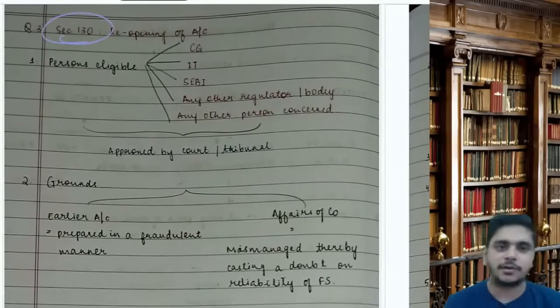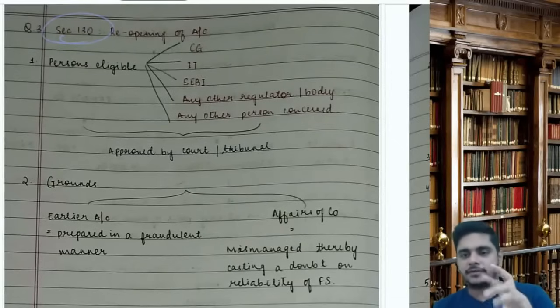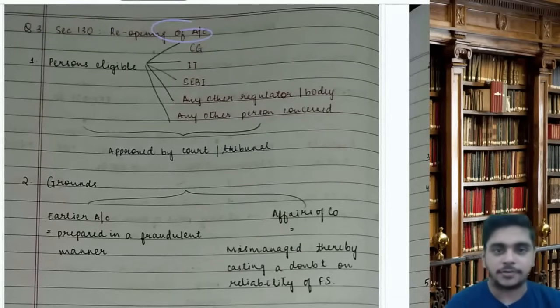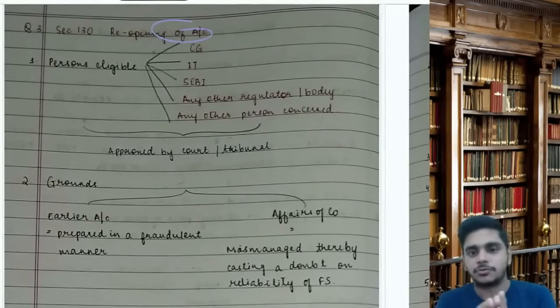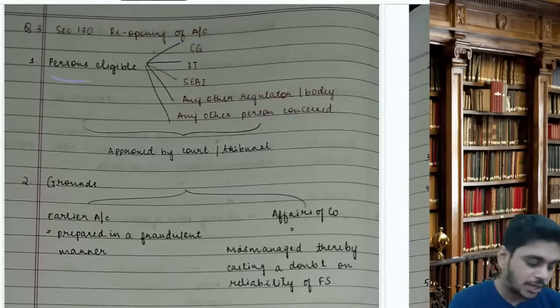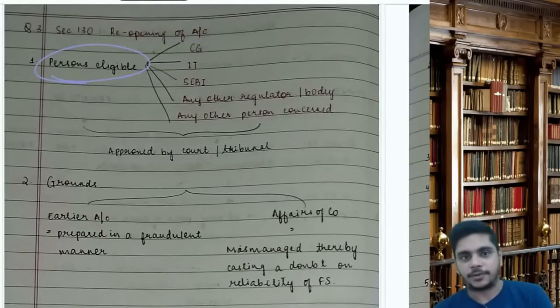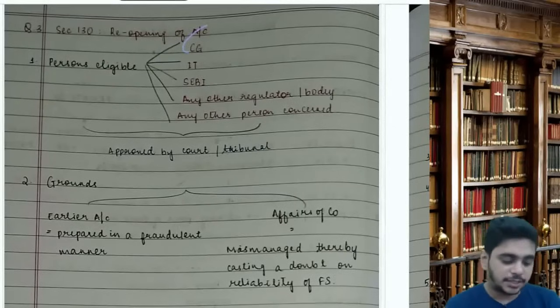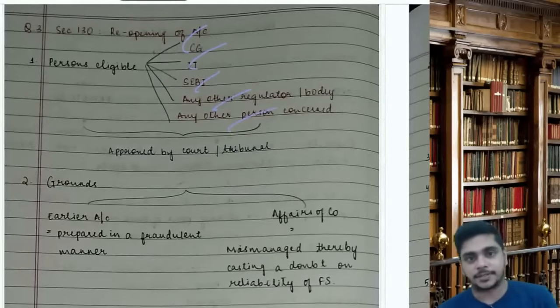Next section is section number 130, and 130 and 131 are both linked. It says reopening of accounts. Accounts are closed, now you want to reopen. So who can reopen? The company can't itself reopen. The persons eligible to reopen are the Pandavs. There were 5 Pandavs: CG, income tax, SEBI, any other regulator or body, or any other person concerned.